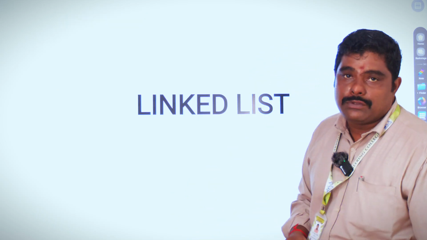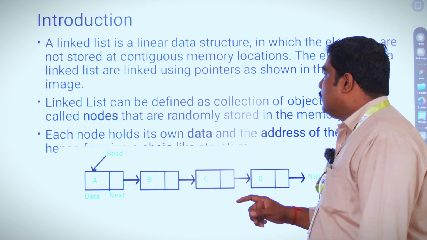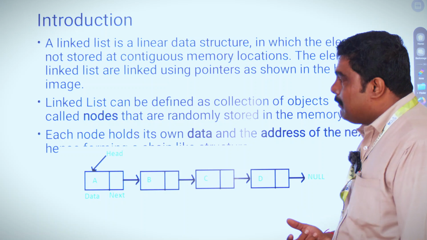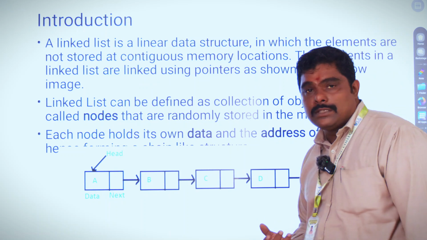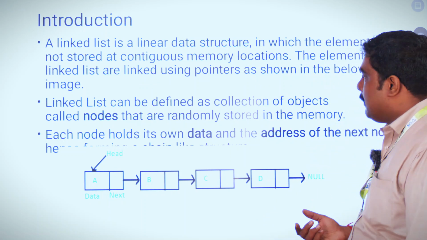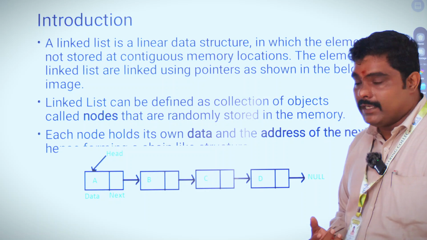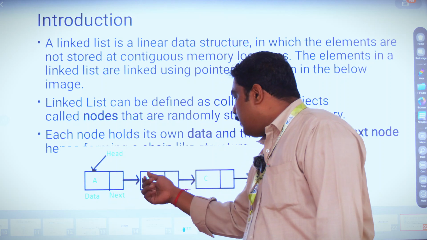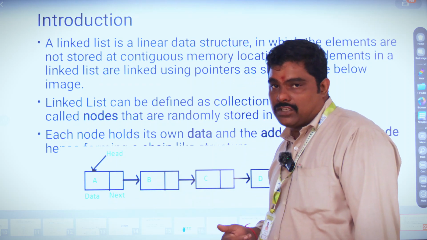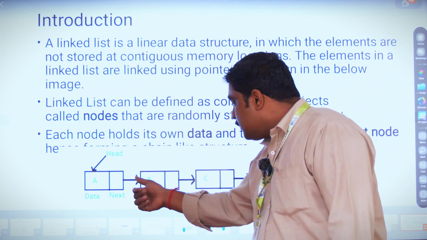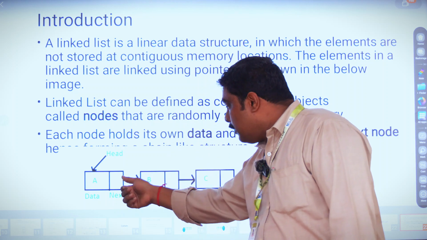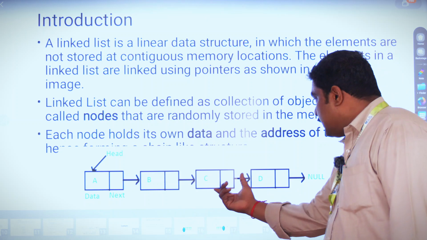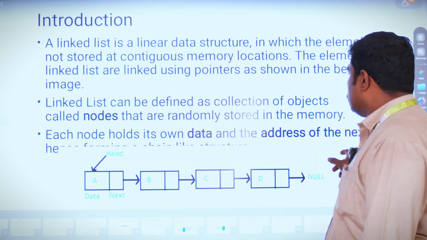Next we are going to see linked lists. A linked list is a linear data structure whose elements are not stored in a contiguous memory location. The elements in the linked list are connected using pointers. The pointer holds the memory address of the next node and points to the data of the next node. This is called a node.